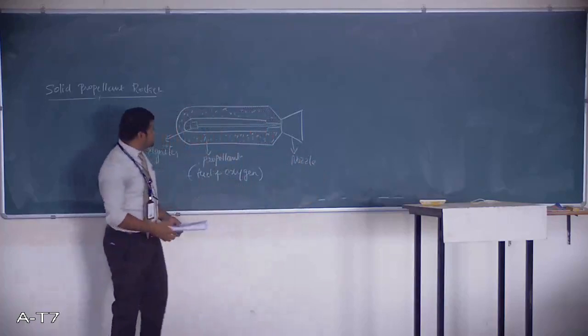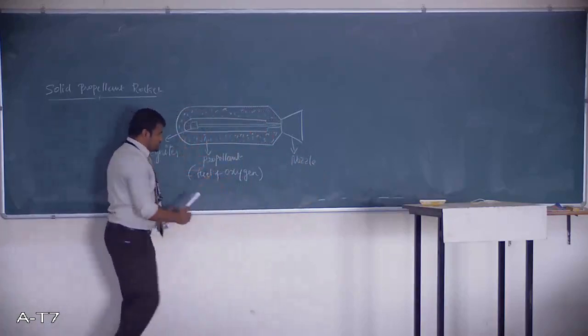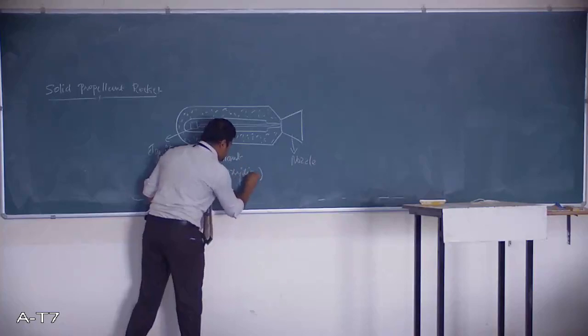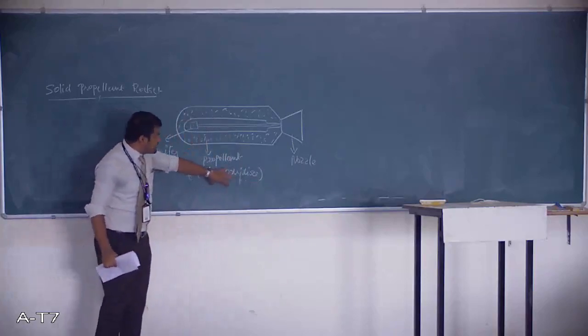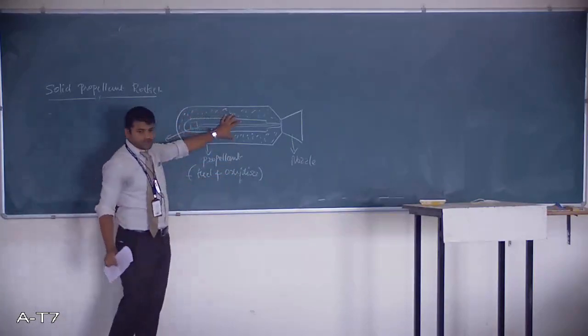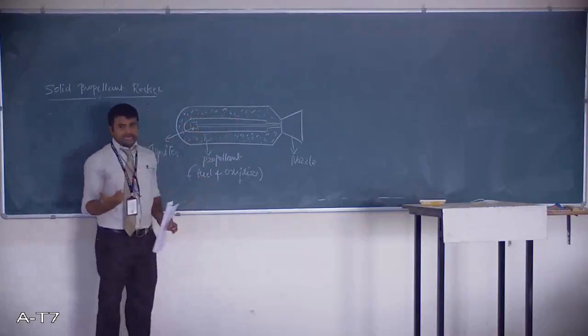So what happens? Initially, both the fuel and oxidizer are mixed together and kept inside the rocket. Then the igniter will be ignited.